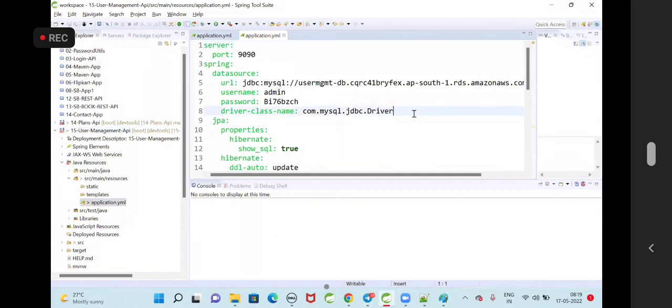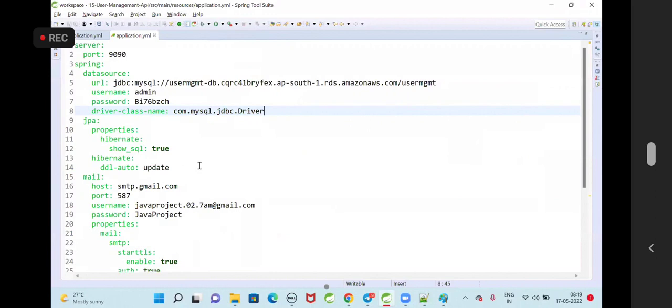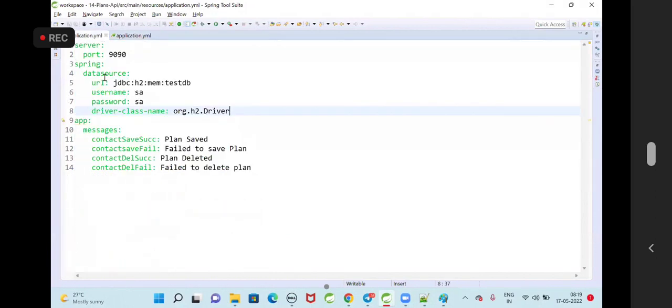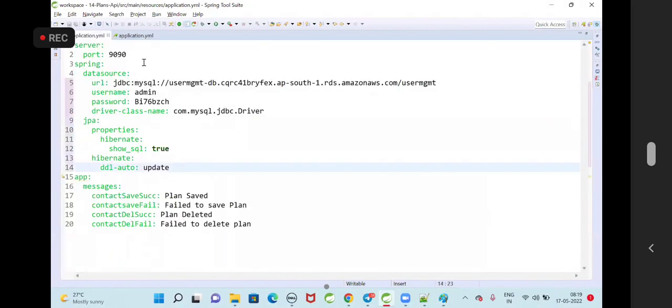We need to create the cloud database and set it up like this. Server port number, and here the cloud database we are going to configure. So we need to create the MySQL database, configure the username, password, and driver class name. Here, instead of configuring the data source name as user management, I will configure the database name as HIS. My project is a HIS project.